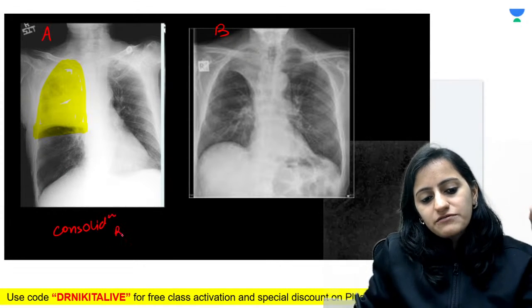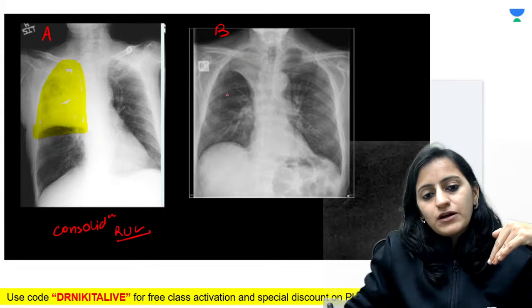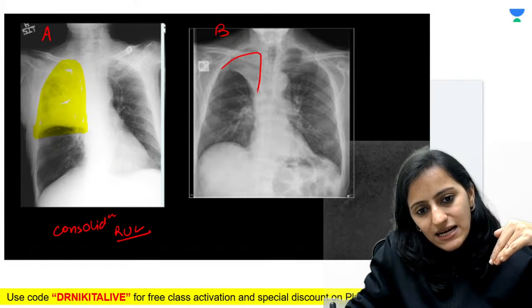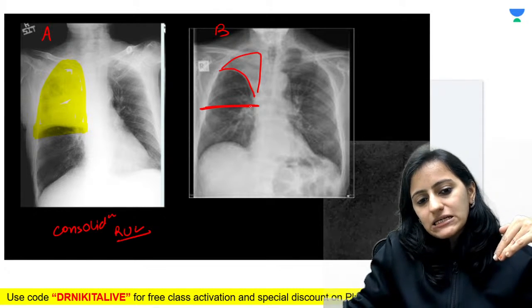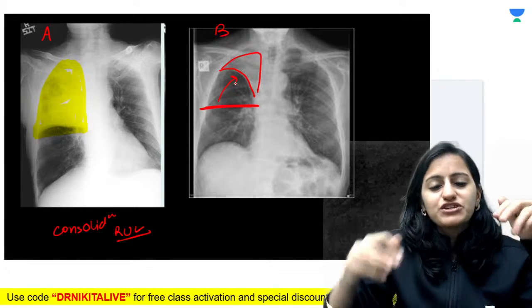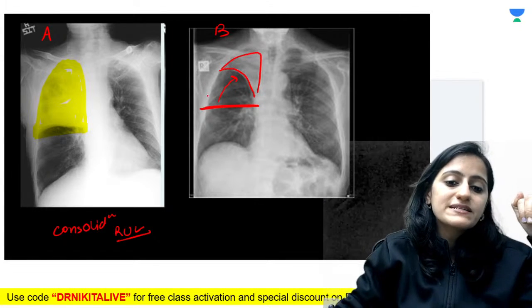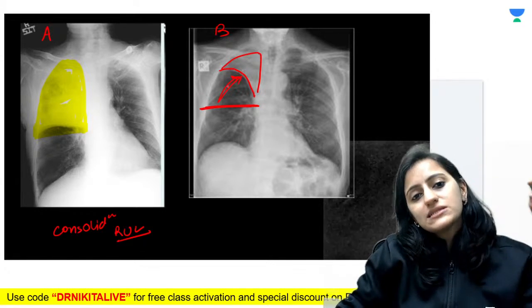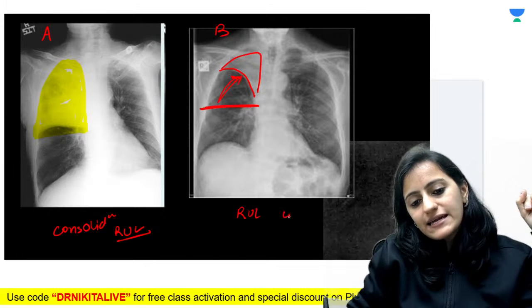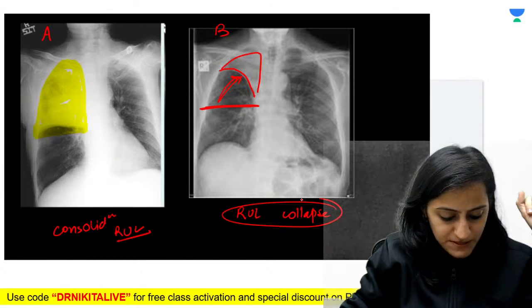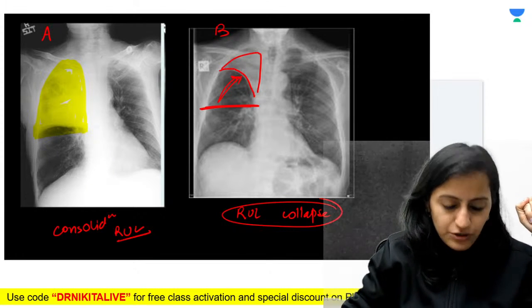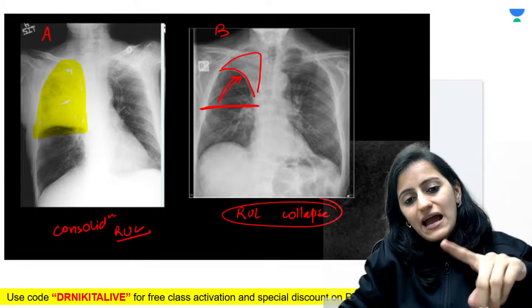In image B, this white color is limited by this fissure. The fissure should have been here, horizontal, but this fissure is pulled up. The opacity is pulling the fissure towards it. So that means this is right upper lobe collapse. This is how we differentiate consolidation and collapse.